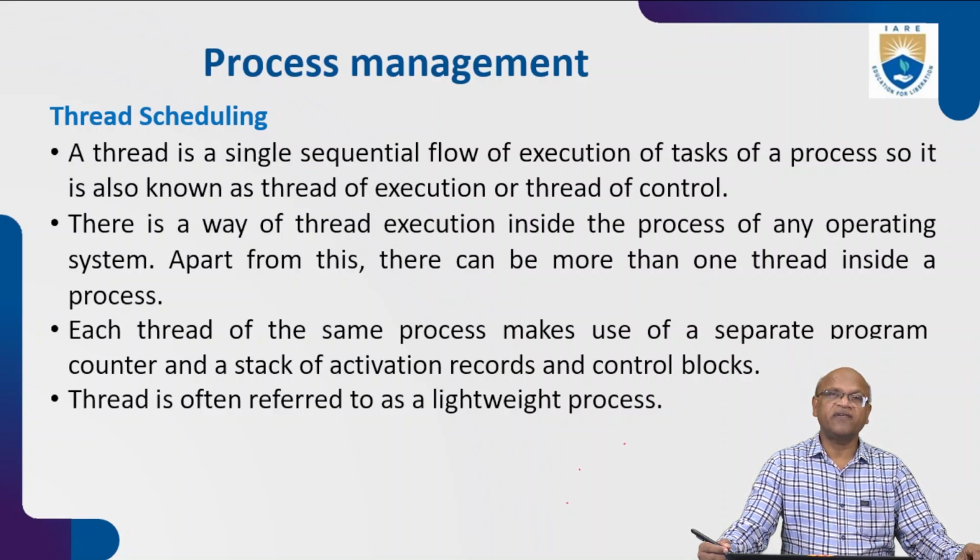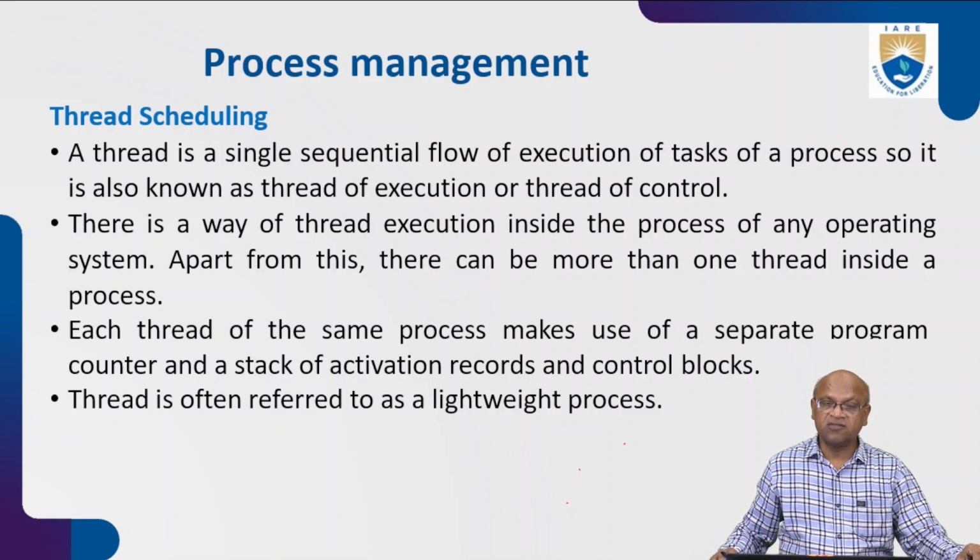So a thread is often referred to as a lightweight process. For one process to be completed, there will be a number of threads. That's why we say a thread is a part of a process, or rather a lightweight process.